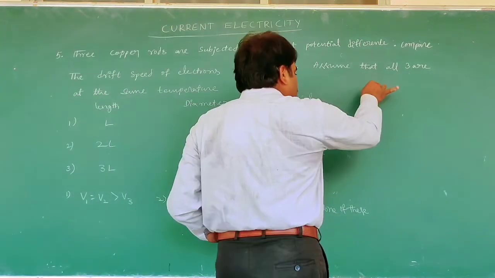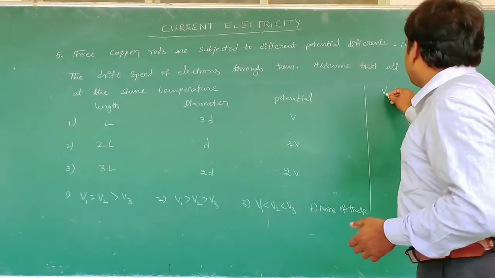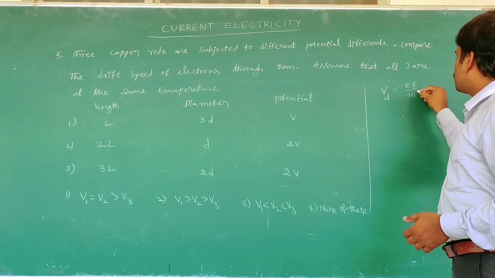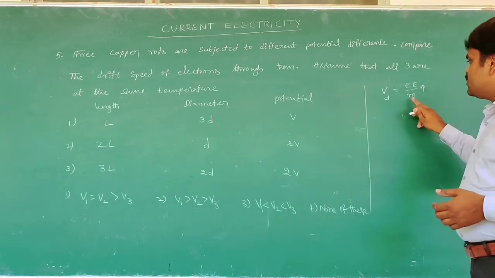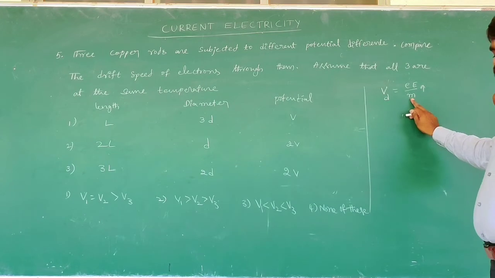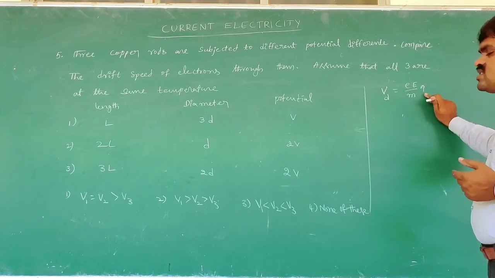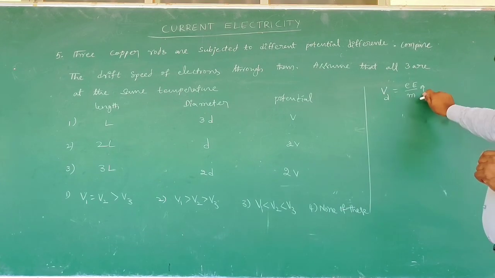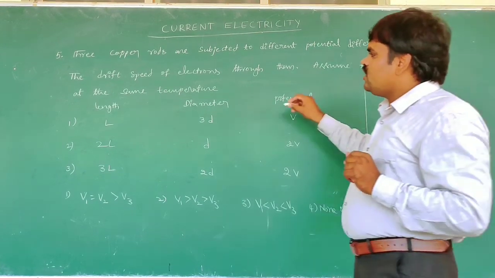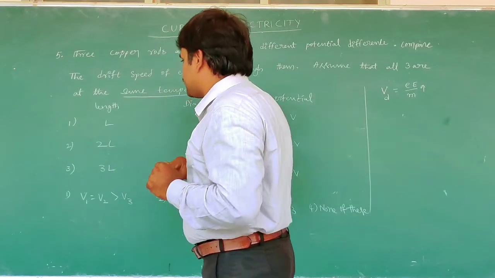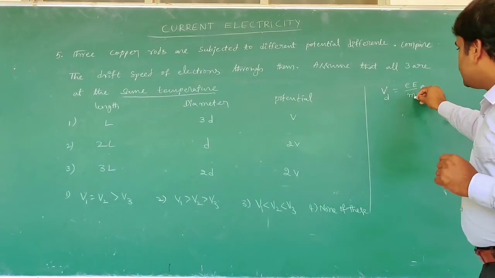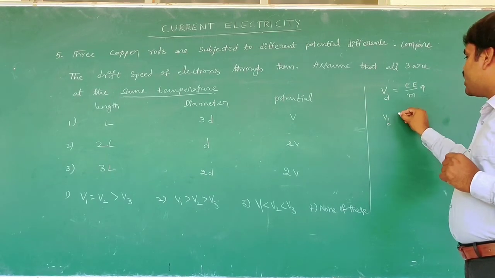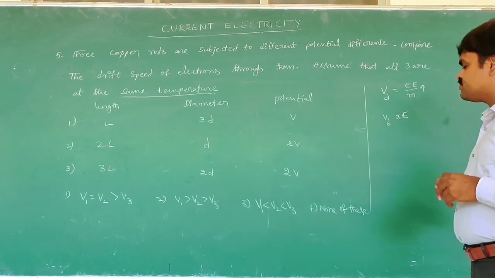Now we know the drift formula: drift velocity Vd is equal to e by m into tau. Here m is the mass of the electron, e is the charge of the electron, tau is the relaxation time. The relaxation time depends on the temperature, but here they have given the same temperature. That's why e, m, tau must be constant. So Vd is directly proportional to E.